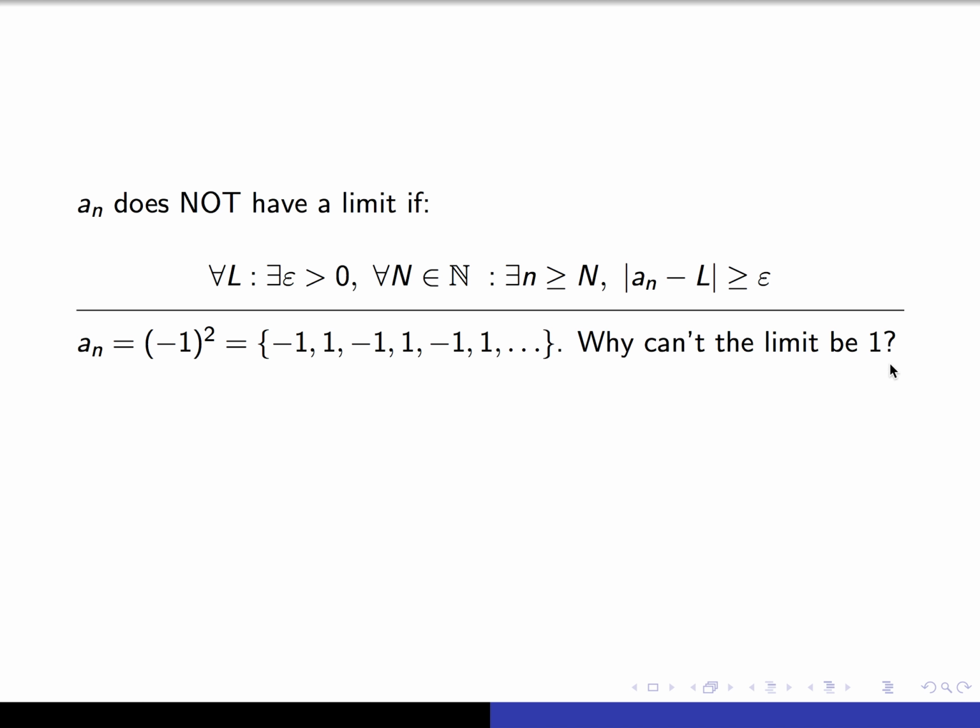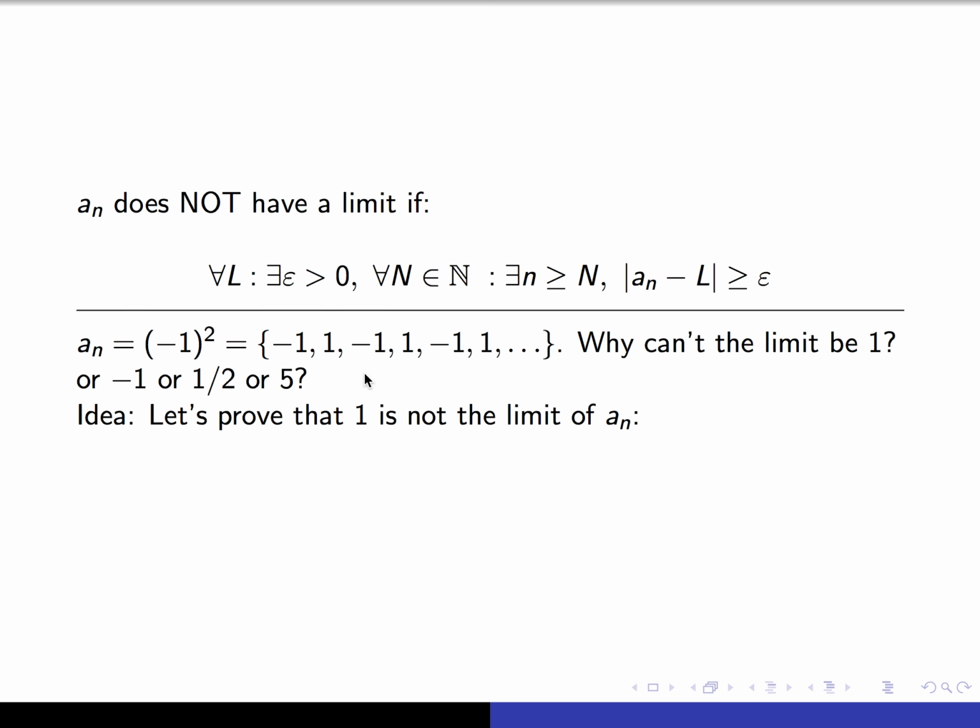So if we took epsilon to be, I don't know, 1/2, then we're not going to stay within 1/2 of 1, because every other term we're going to be 2 units away. Why can't the limit be minus 1? Well, the same reason. Every other term will be 2 units away from it. Why can't the limit be 1/2? Well, basically every term we're either 1.5 away from it, or we're 1/2 away from it. So we'll never be within, say, 1/10 of it. And 5, well, we're never even really close to 5. We're always at least 4 away from it.